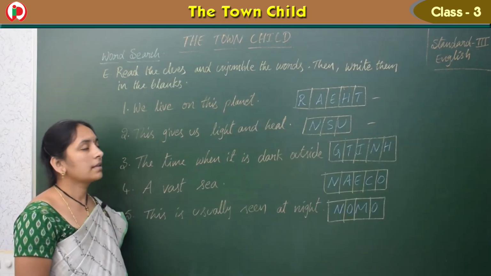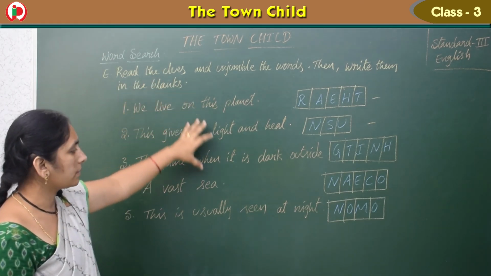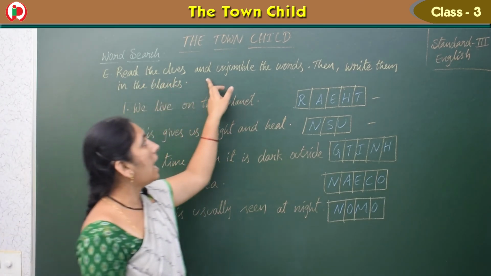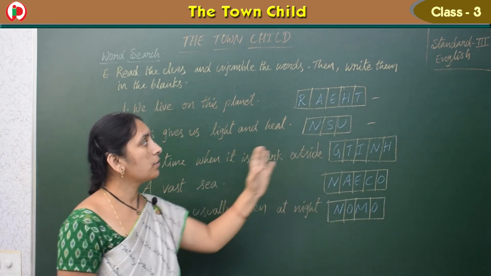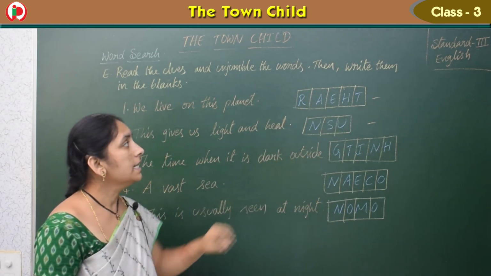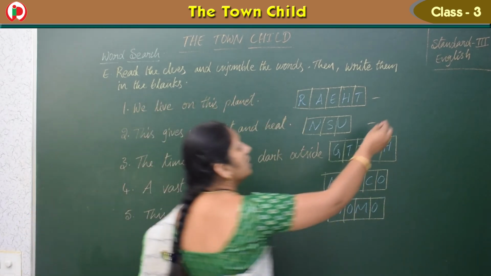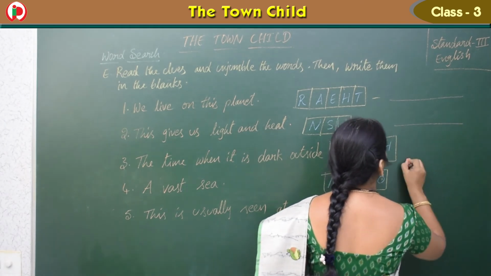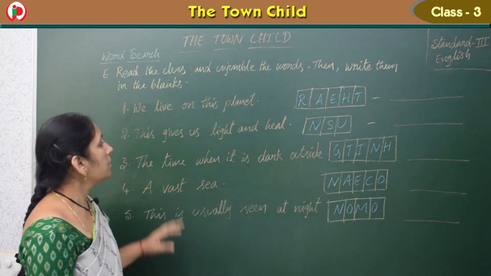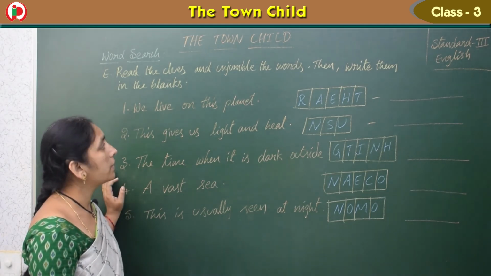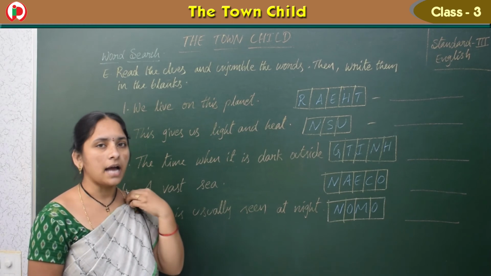Okay. See children, so the next topic we have, read the clues. Here these are the clues. And unjumble the words. So these we have in jumbled order, so that we should write them in the proper order. Then write them in the blanks. So here we have the blanks. So we should write here whatever the proper word for this. Okay children. So what are these proper words? See the clue words one by one. So by reading this, from this we should take the suitable answer.